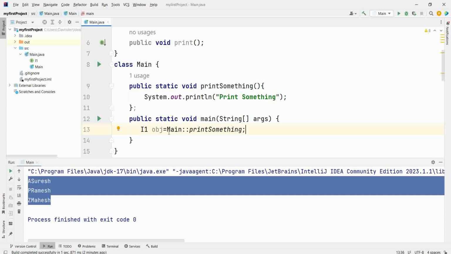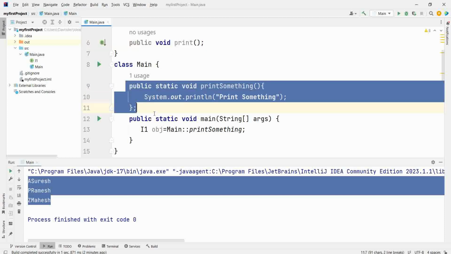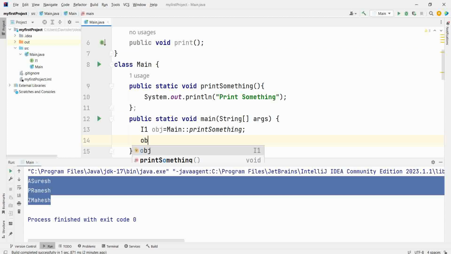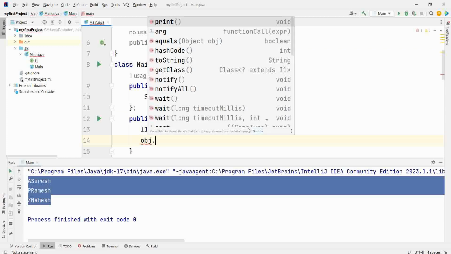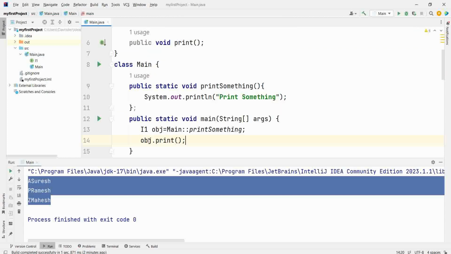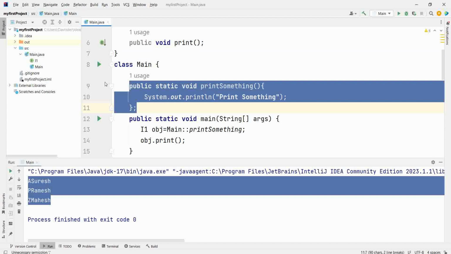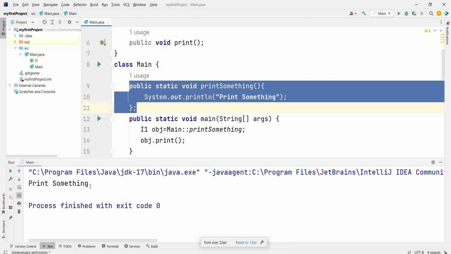What it will do, whenever interface abstract method will be called, it will be linked to, like it will be overridden to this one. Now let's call the print method. Whenever we will call print method, this will be called and this is overridden here with this one. Let's run this. Correct.